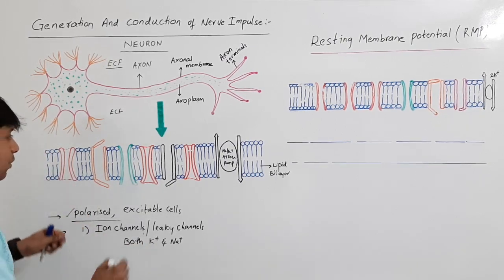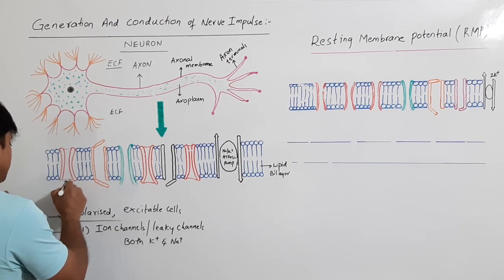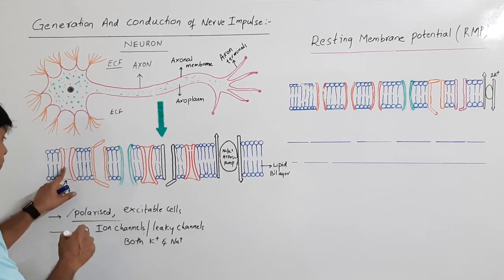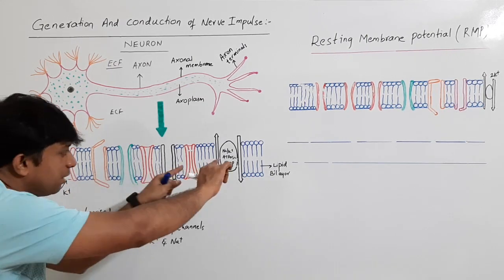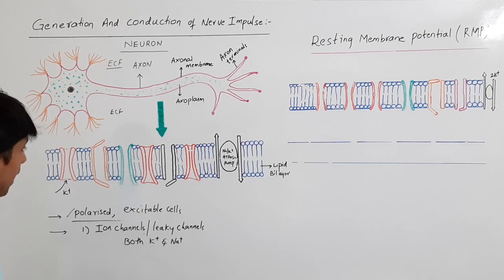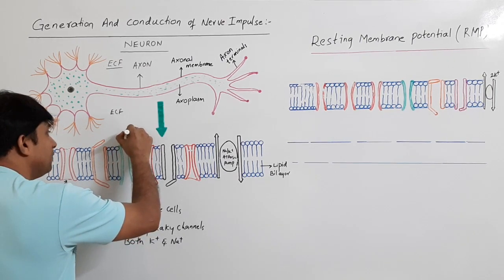Right, listen. This is a potassium leaky channel. The red one is the potassium leaky channel. So there are potassium leaky channels present on the axonal membrane. And this is a sodium leaky channel.